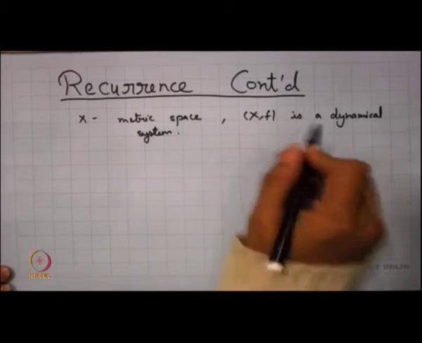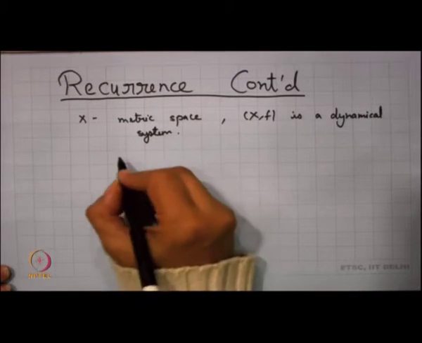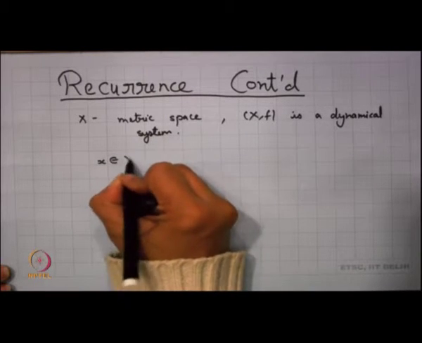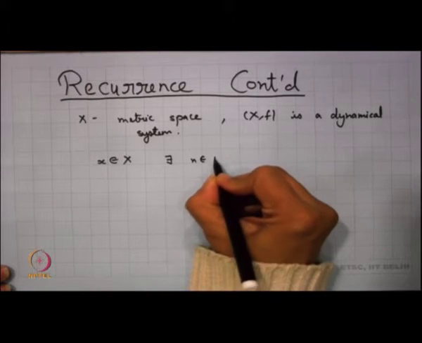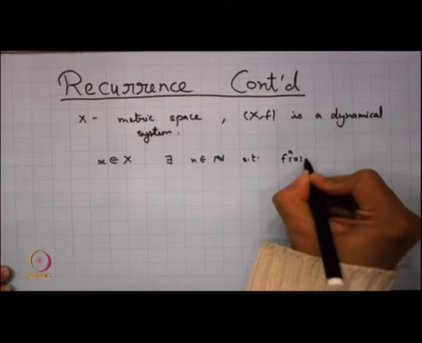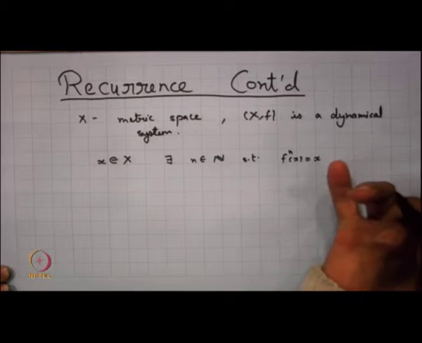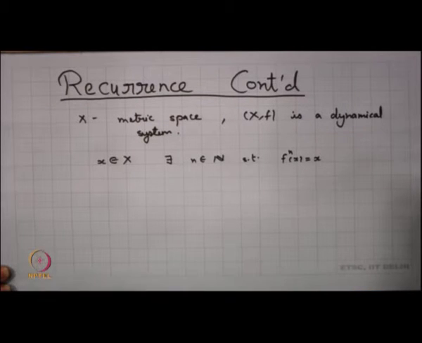With these preliminaries, we have already seen the concept of a periodic point. We say that if there is a point x in X for which there exists an n in N such that f^n(x) is equal to x, then x is a periodic point, and the least such n is called the period of x.